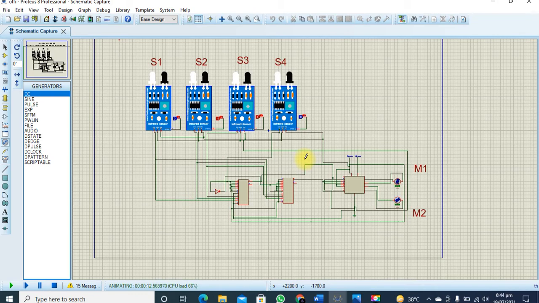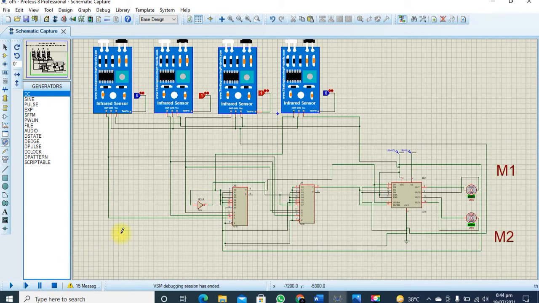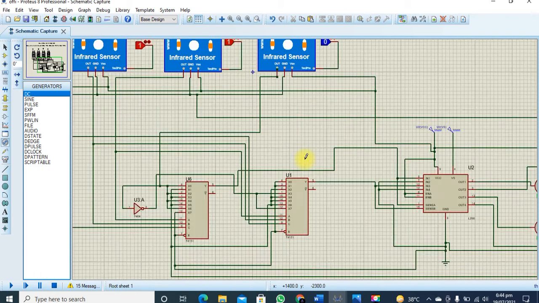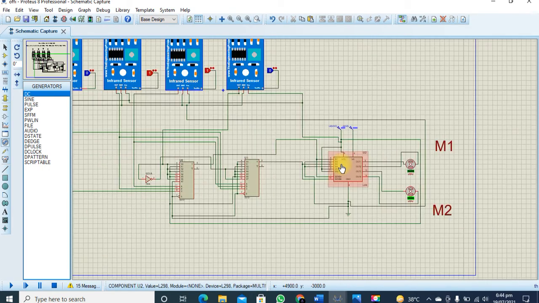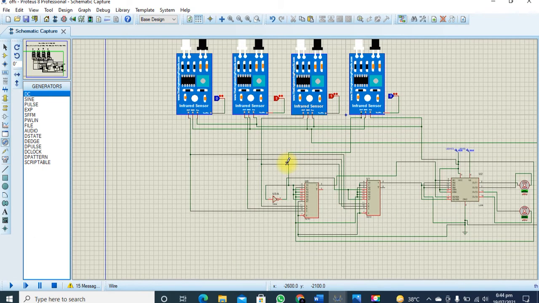As you can see, there is no PCB model for those IR sensors, and there is no PCB design module for this motor driver module and for the motor as well. So in order to make a proper PCB layout, we need to change our schematic according to our requirements and needs.